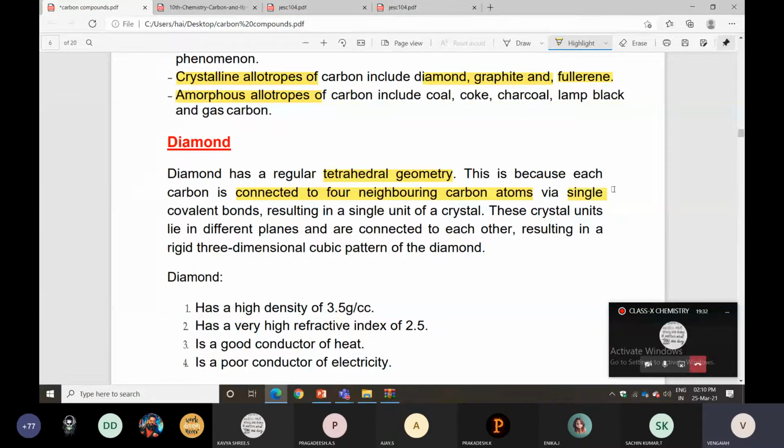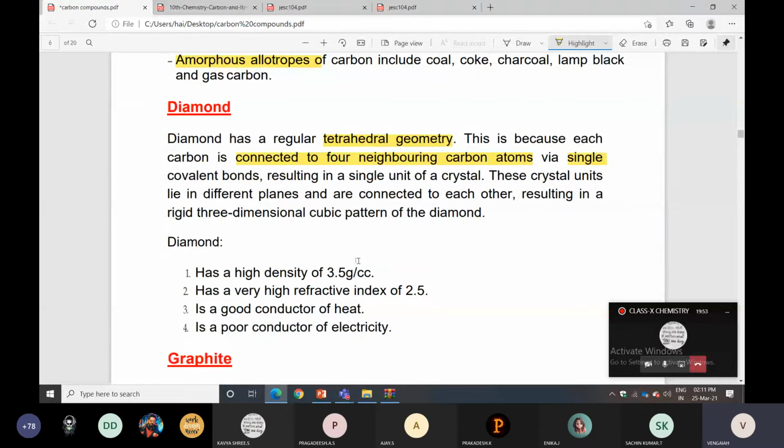These crystal units lie in different planes and are connected to each other. So this will be a rigid three-dimensional cubic pattern, the diamond. It has a high density, a high refractive index, and it is a good conductor of heat, but a poor conductor of electricity.